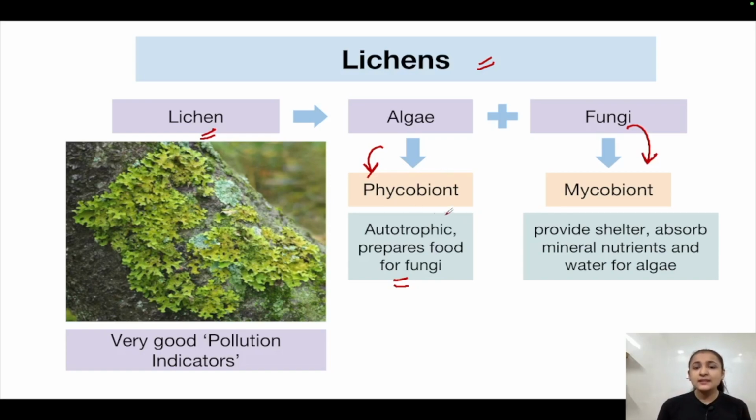So what happens here is the algae is preparing food for the fungi, and what is fungi doing for algae? It is providing shelter to the algae. It absorbs mineral nutrients and water for algae. Okay, so this is how they are both benefiting each other in this symbiotic relationship. Now, lichens are very good pollution indicators. Very important point to note that lichens are very good pollution indicators because you will not see lichen growing in polluted areas. Only in those areas which are pollution free or have very little pollution can you see lichens growing.